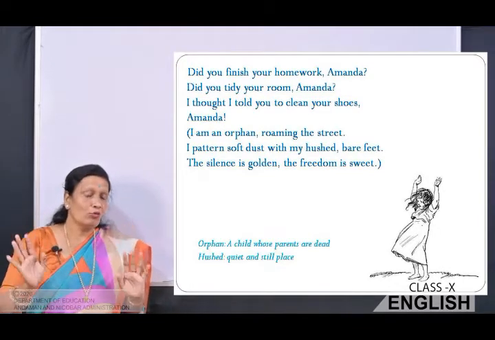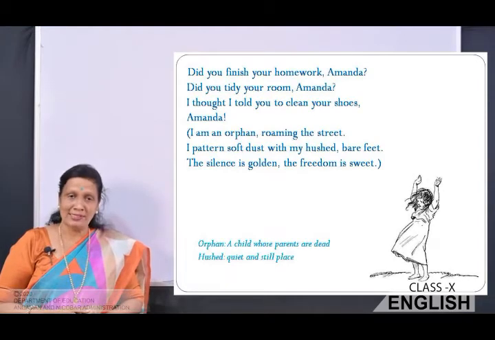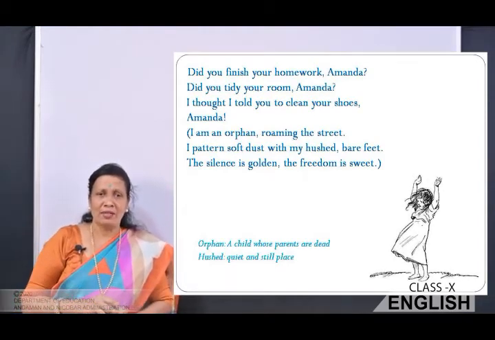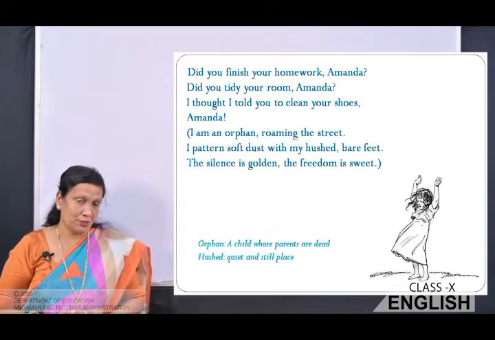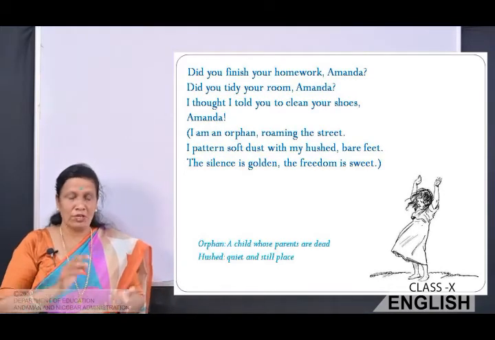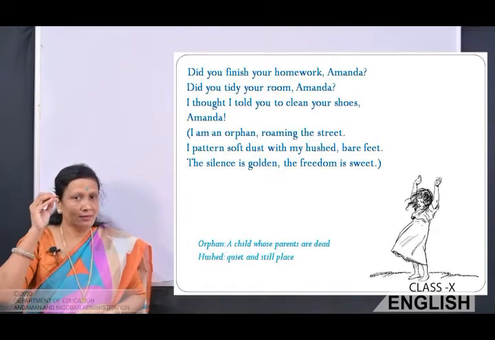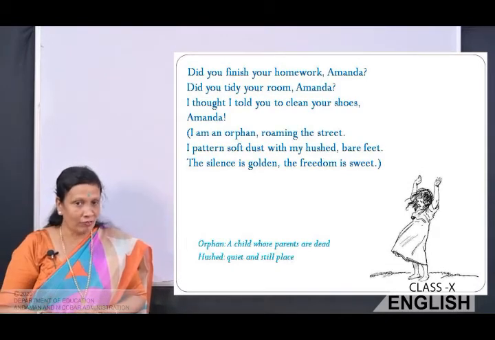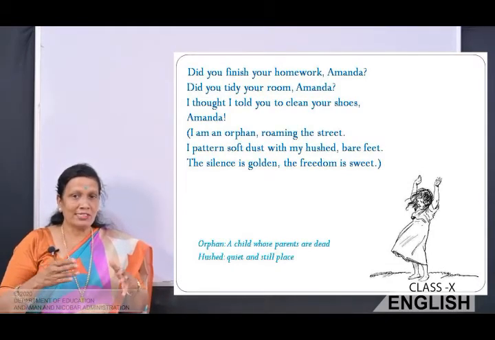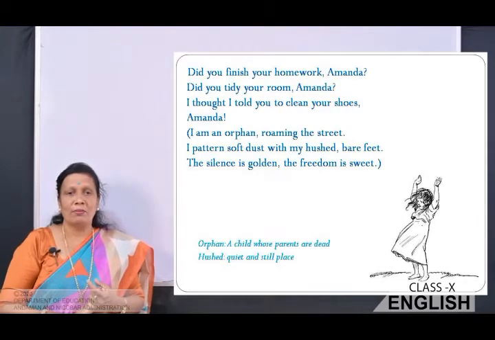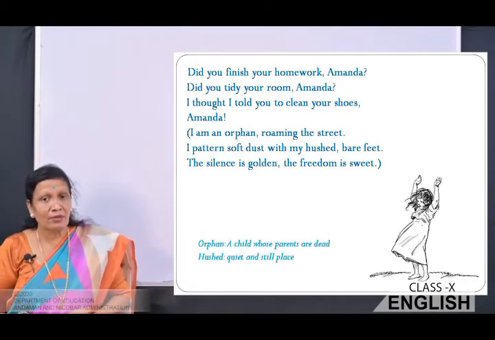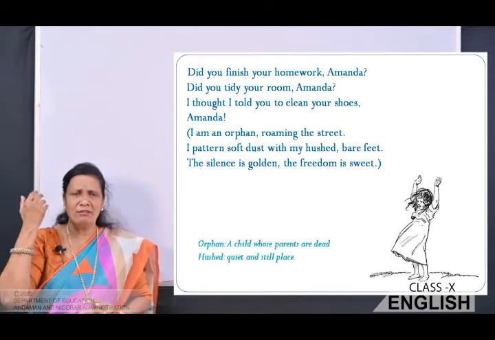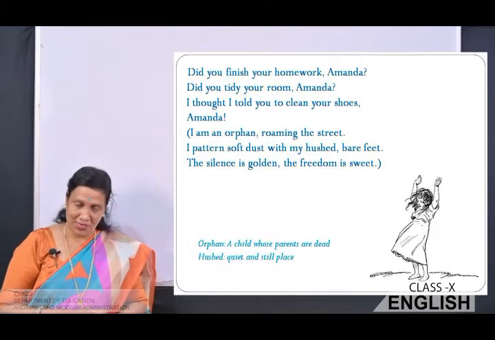So, they move on the roads, roaming the street, and I pattern soft dust with my hushed bare feet. She's walking bare feet on the roads. She imagines herself as an orphan, and then she also tries to remove the dust from her quiet and still feet. Okay, and she is walking freely on the streets.